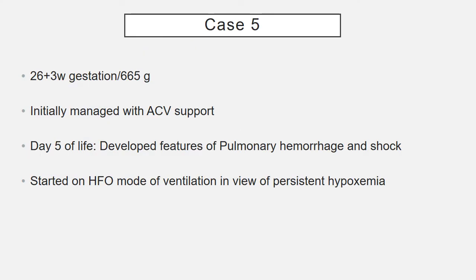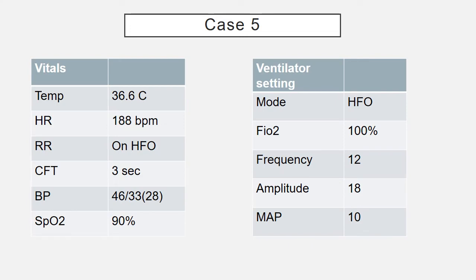Baby born at 26 weeks 3 days period of gestation with birth weight of 665 grams, initially managed with ACV mode of ventilation. On day 5 of life, baby developed features of pulmonary hemorrhage and shock. In view of the clinical condition, the baby was started on HFO mode of ventilation in view of persistent hypoxemia. Looking at the vitals of the baby, we see that the baby is having tachycardia and SpO2 of 90%. The ventilatory settings on the HFO mode of ventilation have been depicted in the slide.